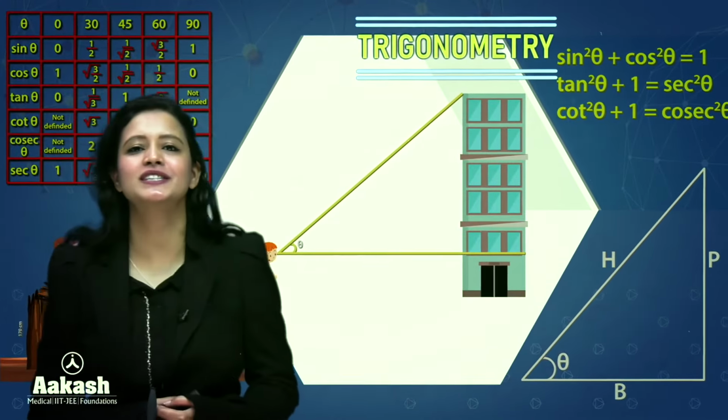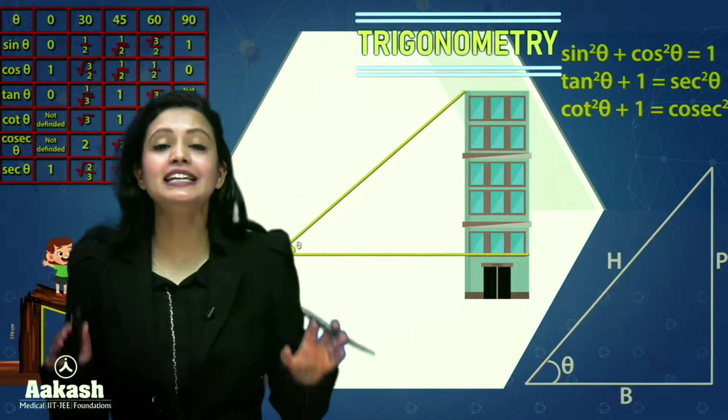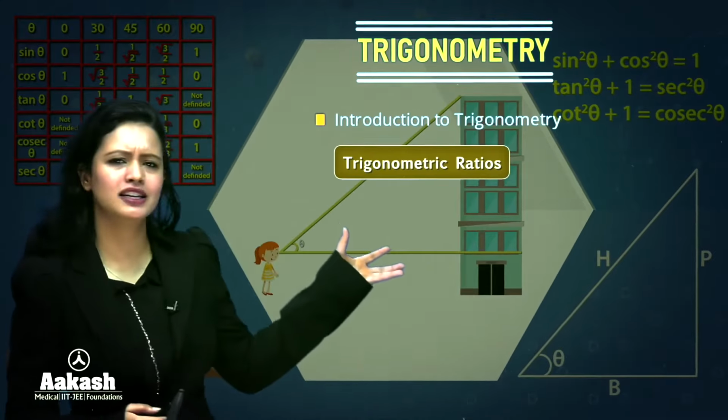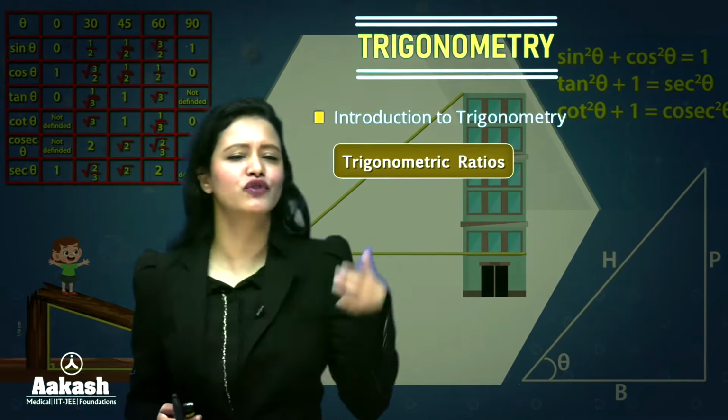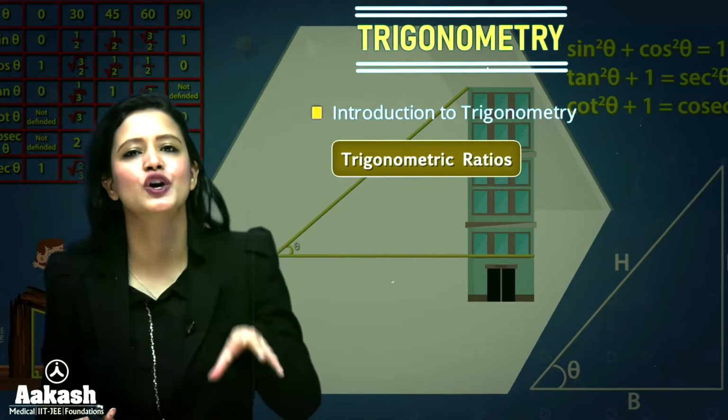Today's session, we are going to discuss trigonometry. Basically, trigonometry is a branch of mathematics that deals with relationships between the angles and the side lengths of a triangle. Pretty easy topic, and the questions that come in board exams from this topic are also very easy, so you can easily score full marks in all those questions.